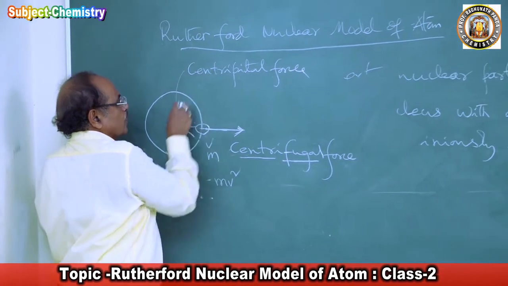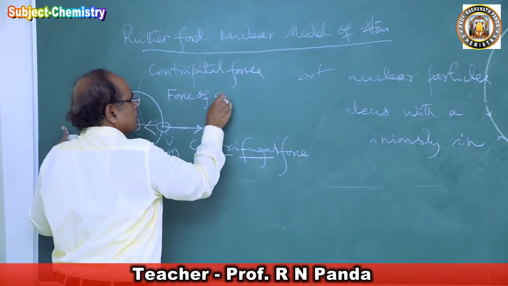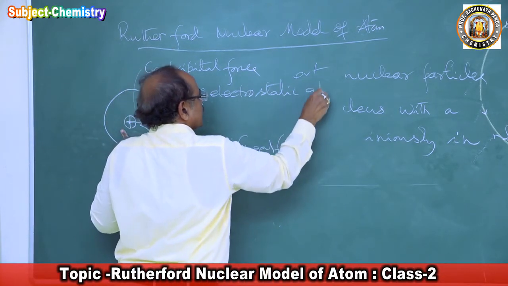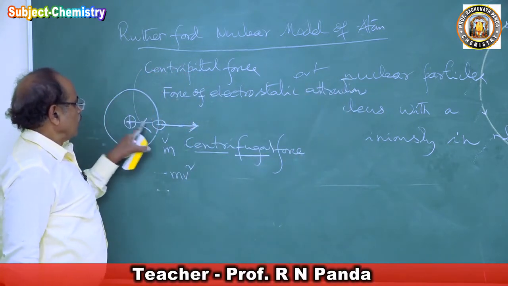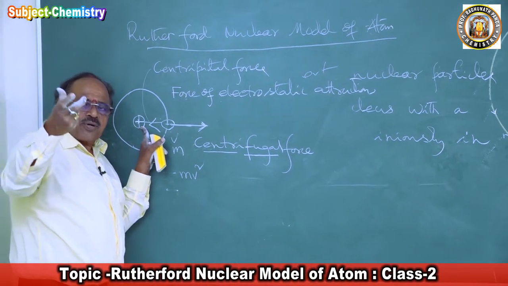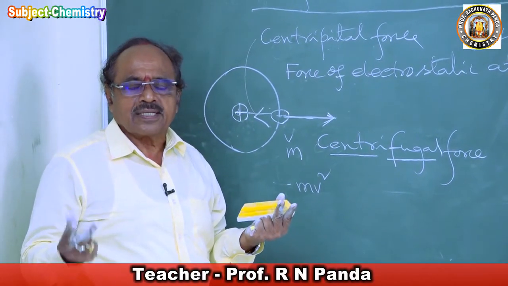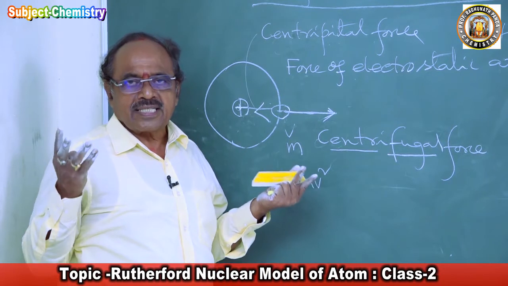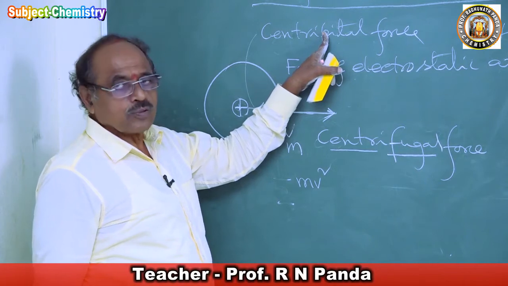So this centripetal force in the atom is called the force of electrostatic attraction. The nucleus is attracting the electron towards it, and that is the force by which two electrical charges are attracted. The nucleus is attracting the electron, and the electron is attracting the nucleus. So there is a force. That electrostatic force is called the force of electrostatic attraction. That is called the centripetal force.